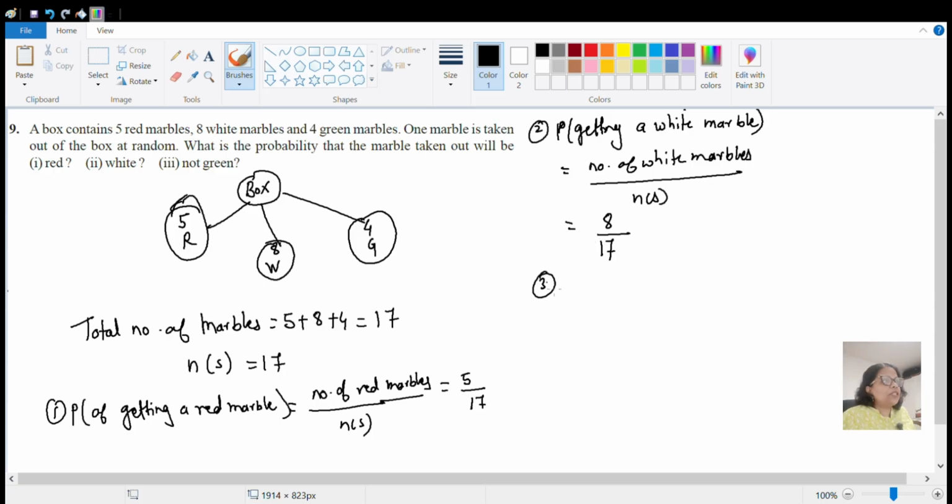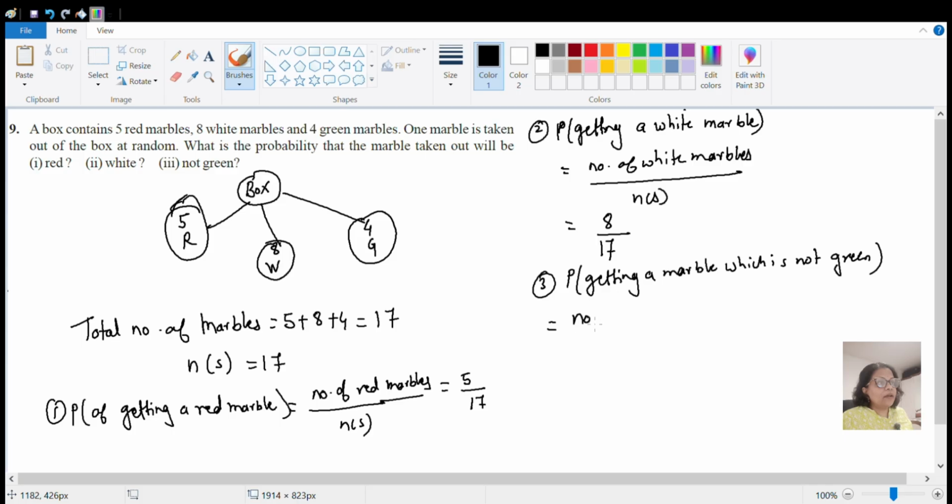The last question, that is probability of getting a marble which is not green. So we will write probability of getting a marble which is not green. So if it is not green, what does it mean? If it is not green, that means it will be either red or white.